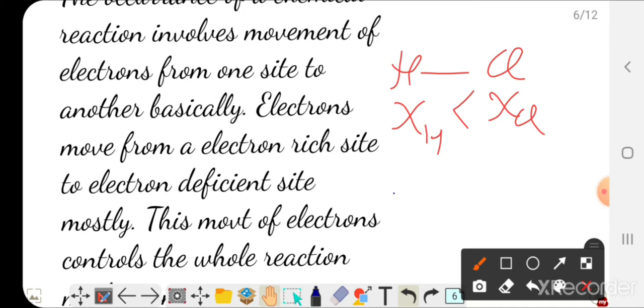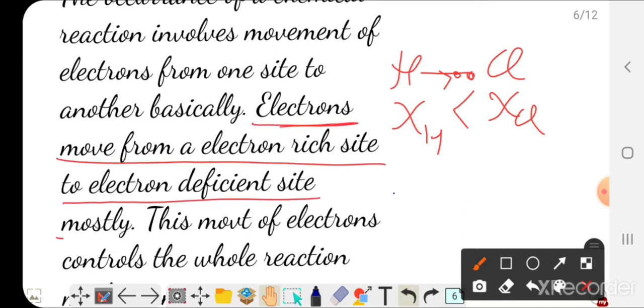So the electrons in this bond of HCl lie more toward the chlorine atom. Due to this, the electrons are mostly moving from an electron-rich side to an electron-deficient side.